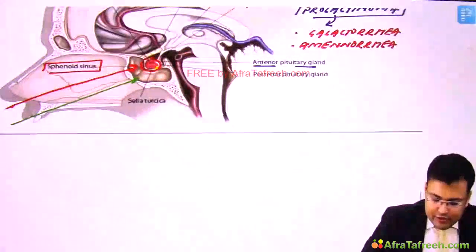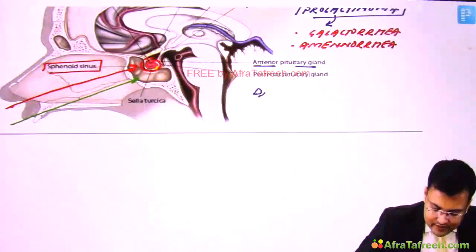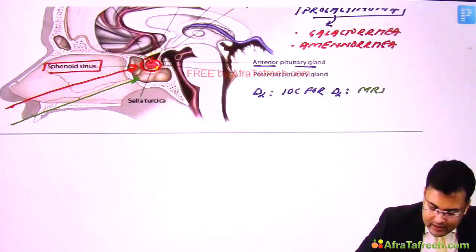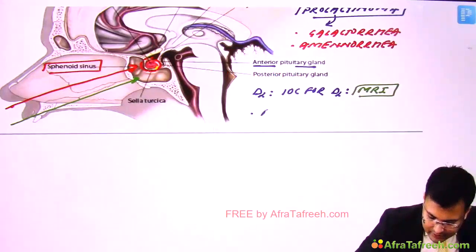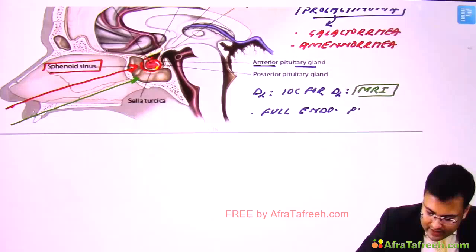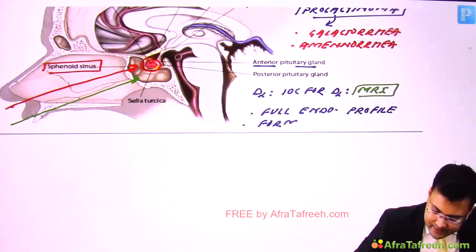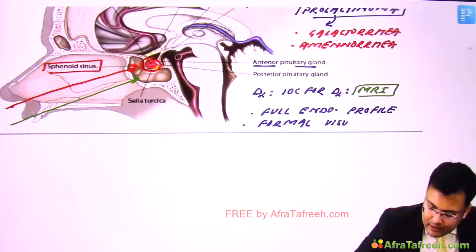Now see how we are going to make the diagnosis. In these cases, the investigation of choice for diagnosis is MRI. Apart from this, what else do we need? We go for full endocrinologic profile, and we go for formal visual field testing, right?